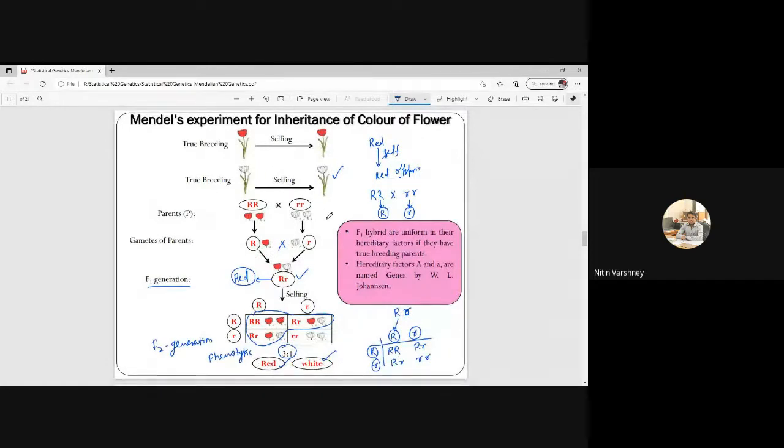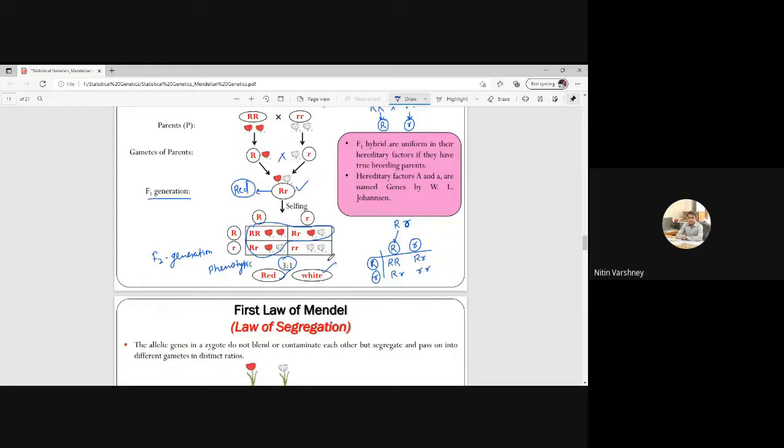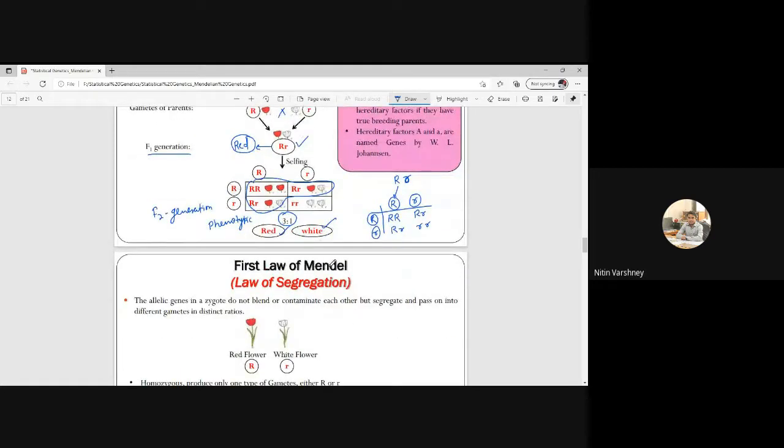Now, F1 hybrids are uniform in their hereditary factors if they have true breeding parents, and the hereditary factors, R and small r, are known as genes, a term given by Johannsen. So in the exam, who gave the term genes? W.L. Johannsen gave the term genes. Now we will move to the first law of Mendel, that is the law of segregation.